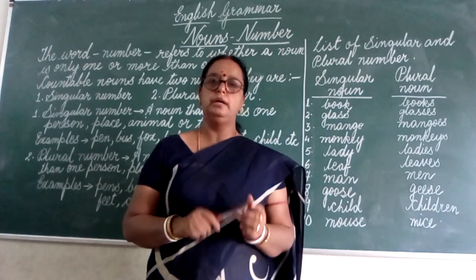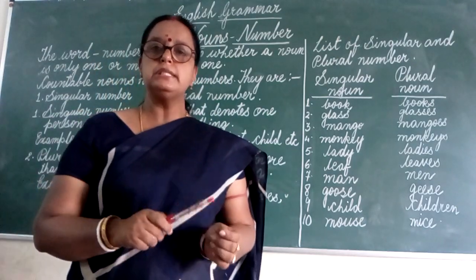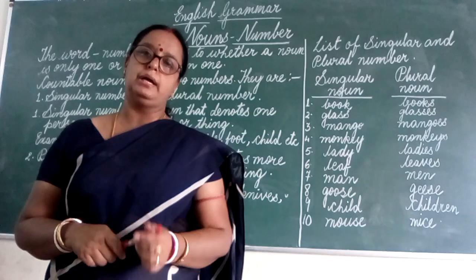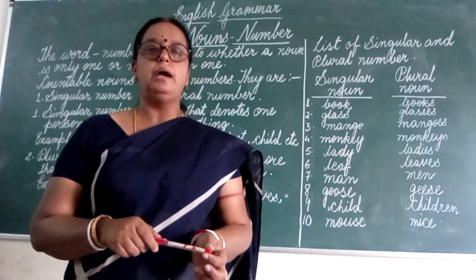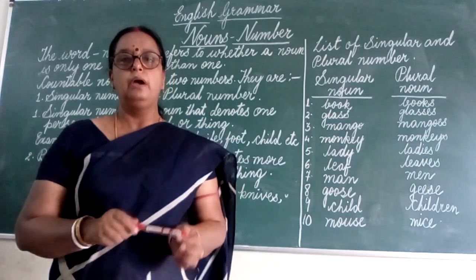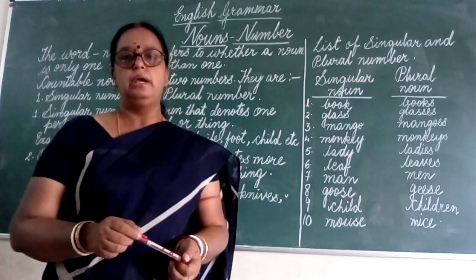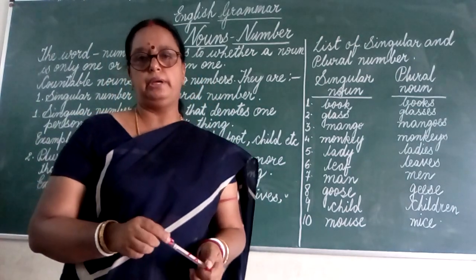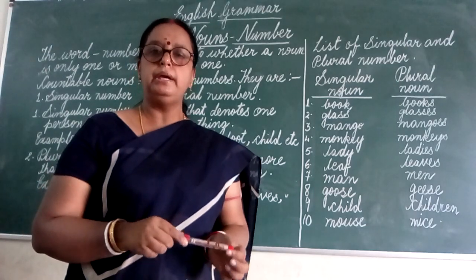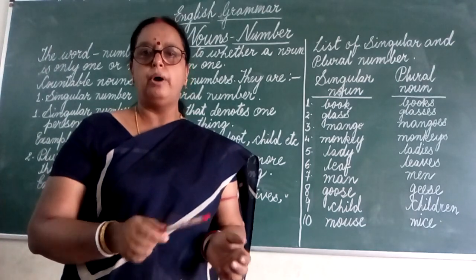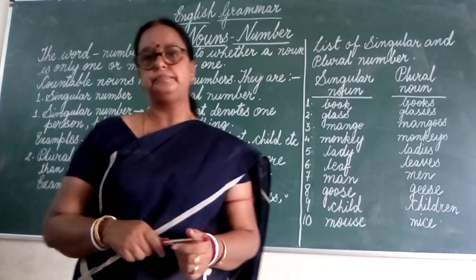These are all nouns. Now nouns have been classified into 2 broad classes. They are countable noun and uncountable noun. What is countable noun? Countable nouns are those that can be counted. That means countable nouns can be counted by numbers. 1, 2, 3 means 1 or more than 1.